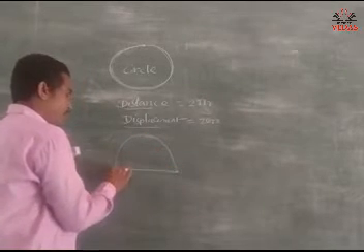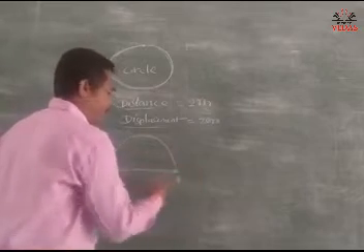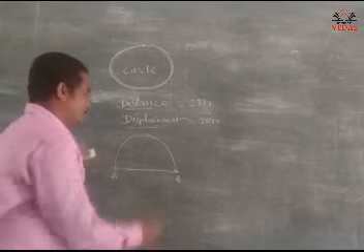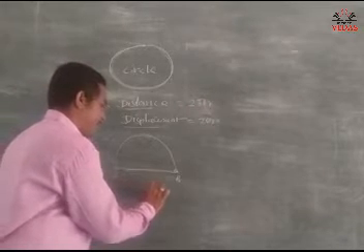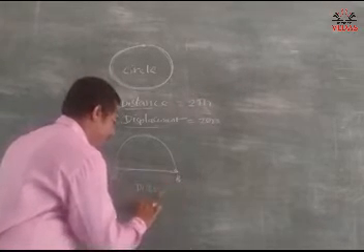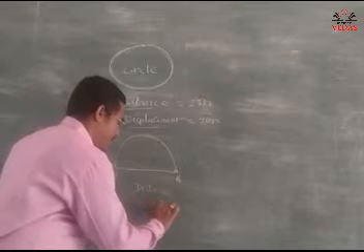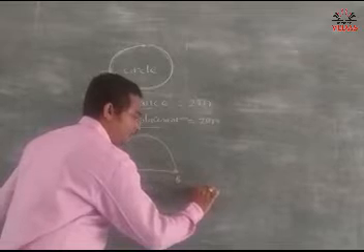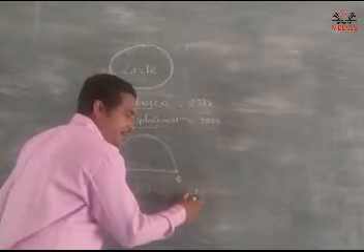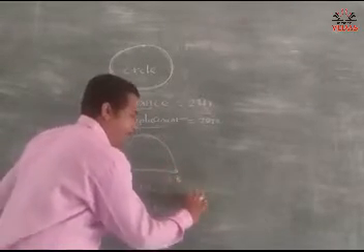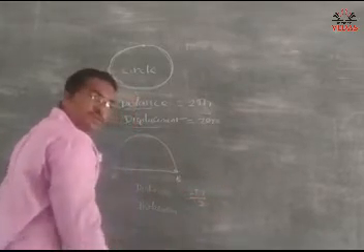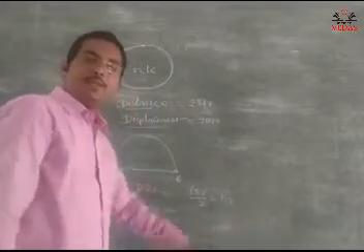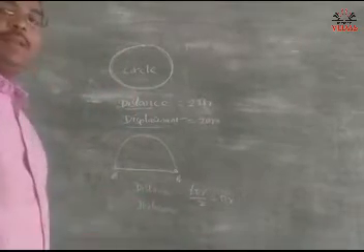Semicircle, no, point A and point B. So what about distance here? What about displacement? Distance and displacement. Distance is equal to 2 pi r, the circumference, but for a half circle it is divided by 2. So the 2 cancels and distance is equal to pi r. So what about displacement here?